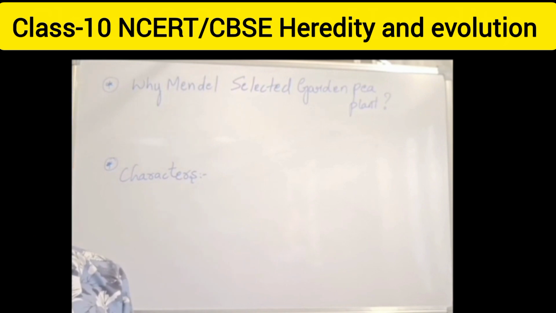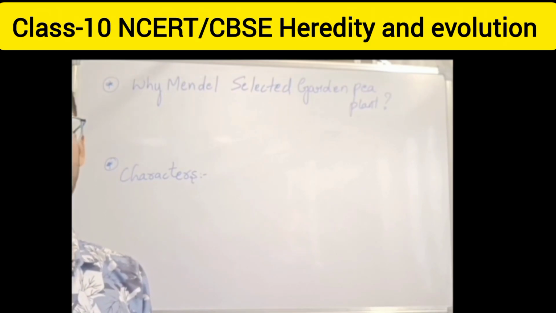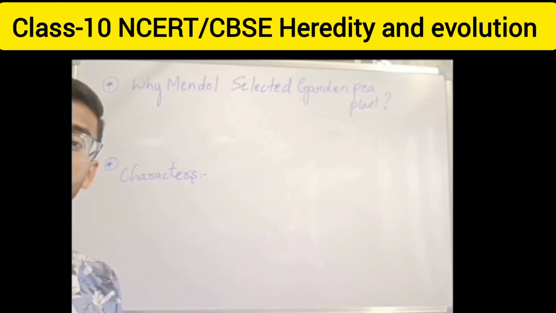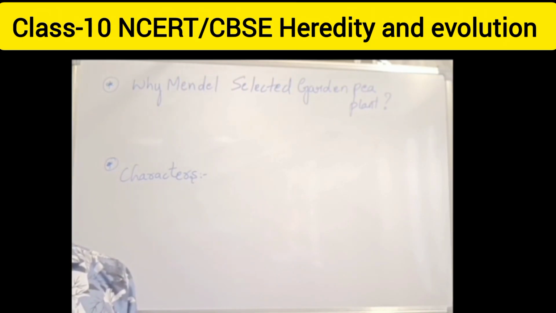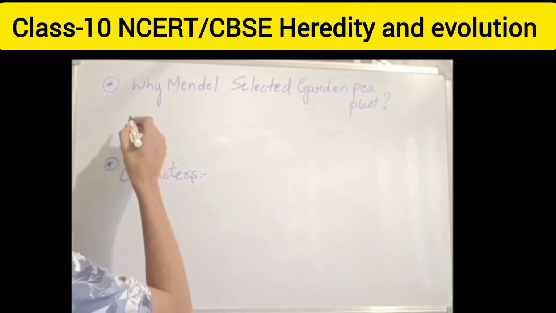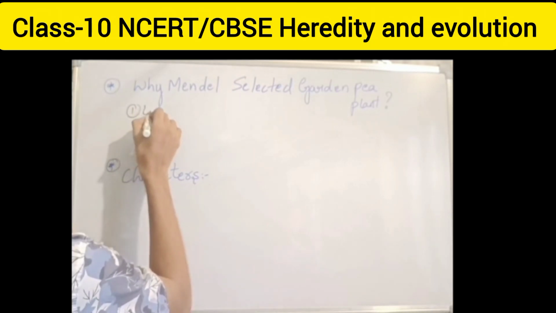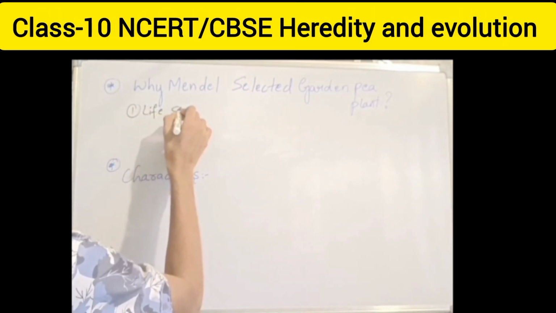Why not others? We have rose, we have hibiscus, which we call dasavala. We have rose, sunflower, many plants and many beautiful flowers with good reproductive parts. But why did he select the garden pea plant? The first one is lifespan.